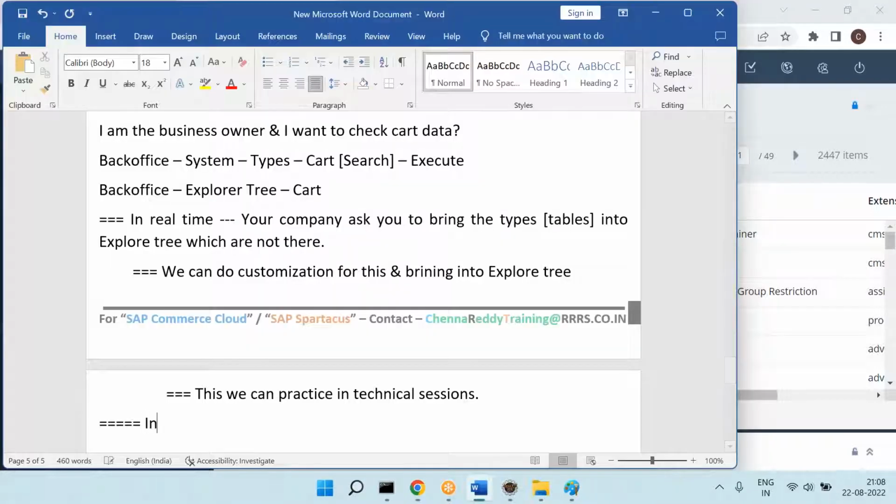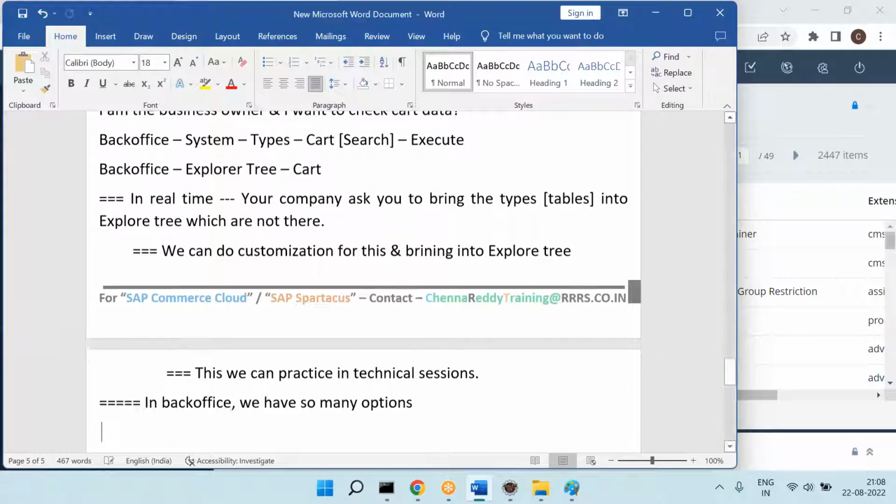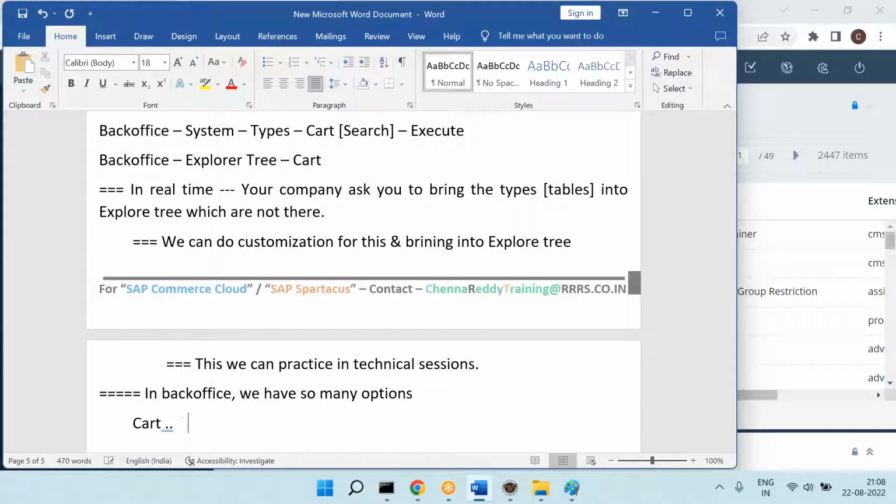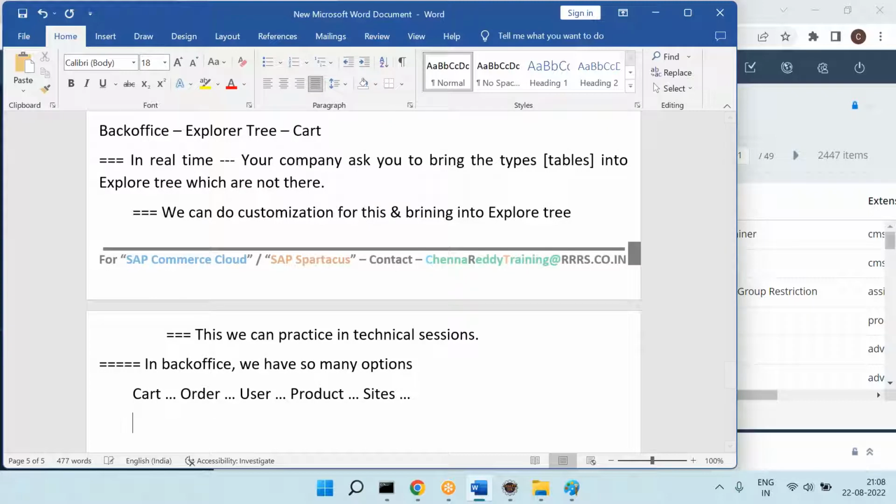In back office, we have so many options. This is also important, please understand. In back office, we have so many options, like carts are there, orders are there, users are there, products are there, content sites are there, like that.